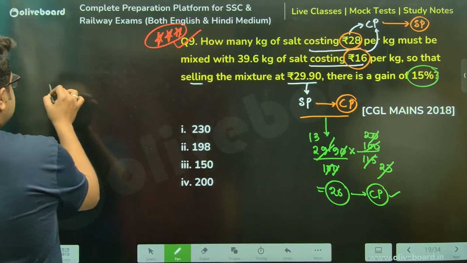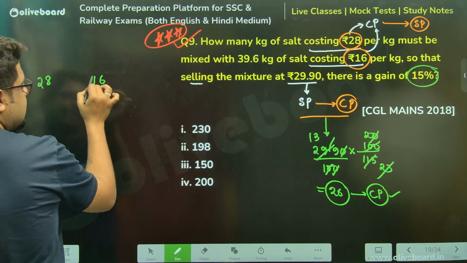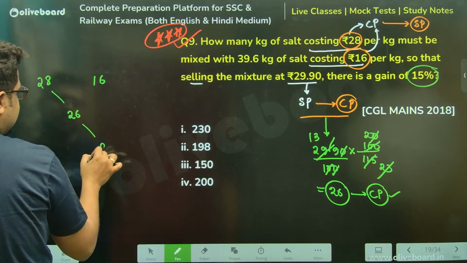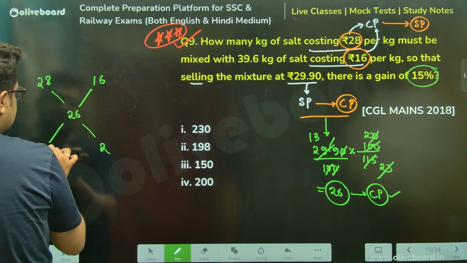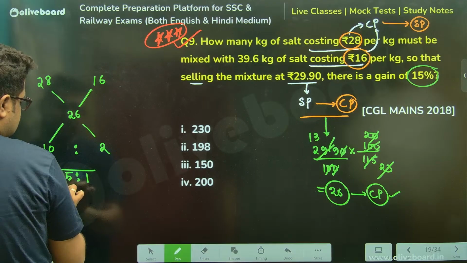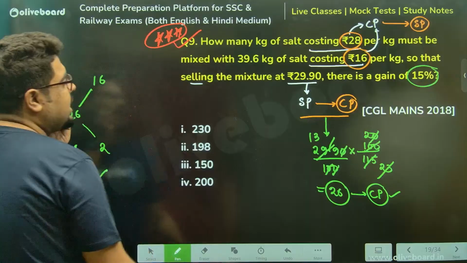Allegate is what? 28 rupees, 16 rupees, and the middle value is 26 rupees. So the ratio will be 10 is to 2, which is 5 is to 1. Which is 5 is to 1.